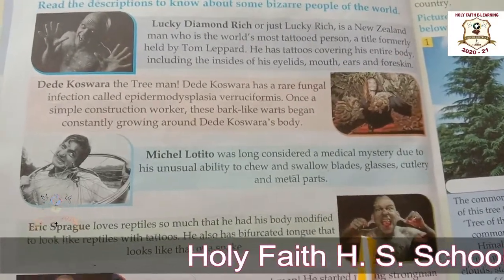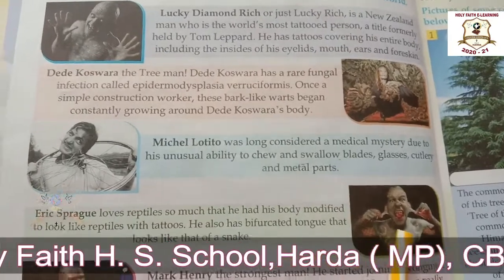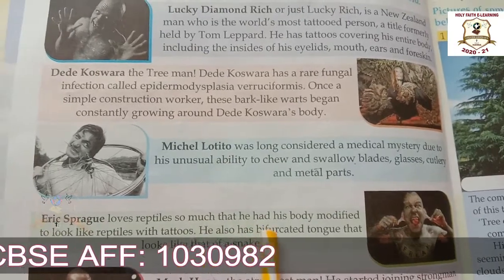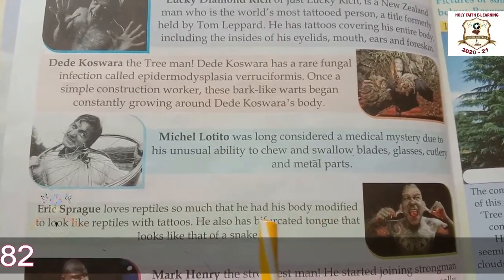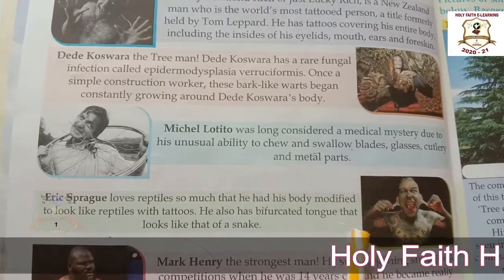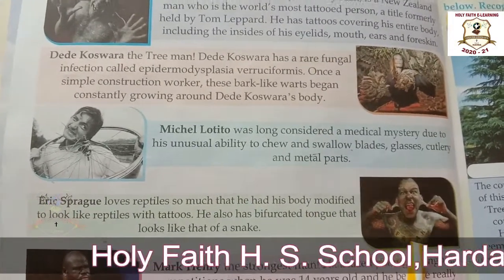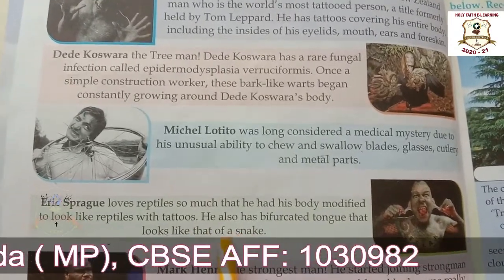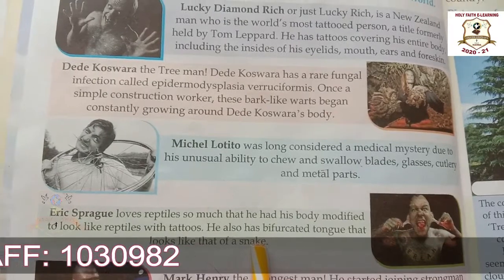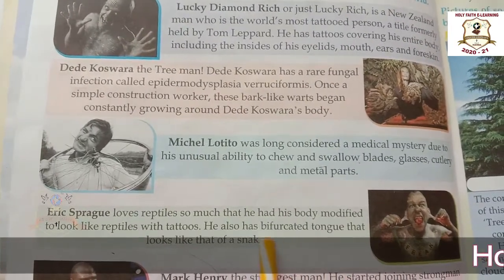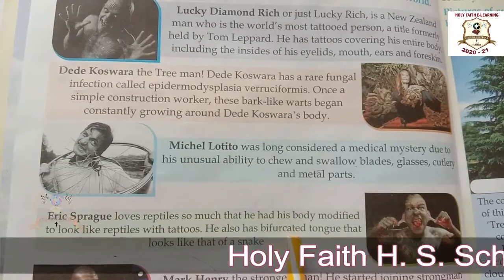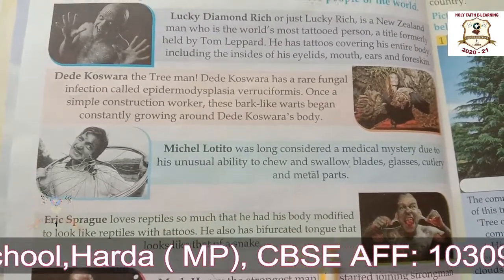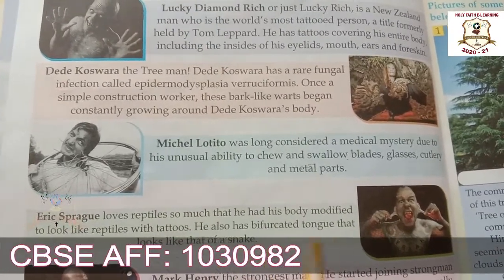Okay, now the next picture is of Eric Sprague. He is also known as Lizard Man. Okay, students, Lizard Man. Eric Sprague loves reptiles so much that he had his whole body modified to look like a reptile with the help of tattoos. Okay, he also has a bifurcated tongue. What is the meaning of bifurcated? Means divided into two parts, you can say. A tongue that looks like that of a snake.